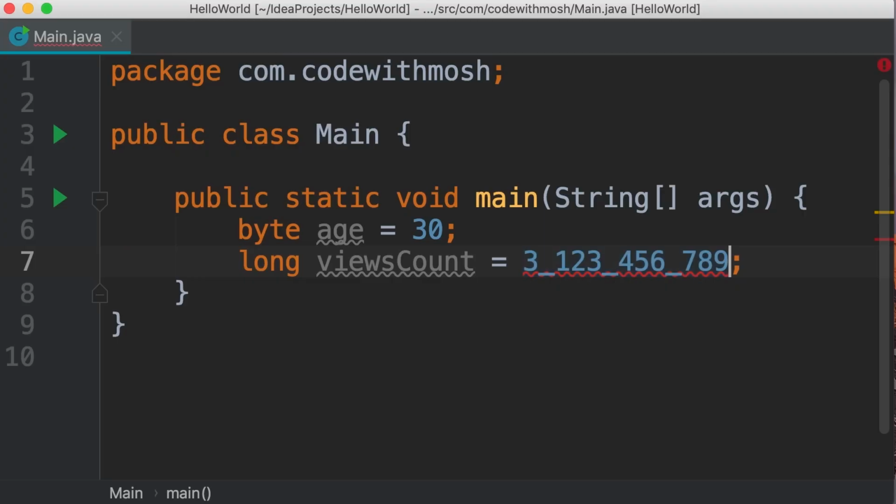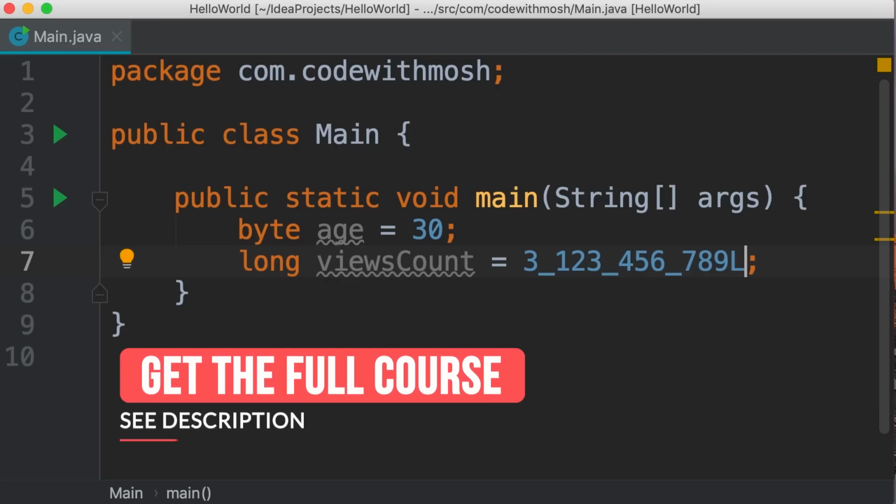To solve this problem, we need to add an L as a suffix to this number. We can use an uppercase or a lowercase l. But as you can see, a lowercase l kind of looks like a 1, so it's better to use a capital L.